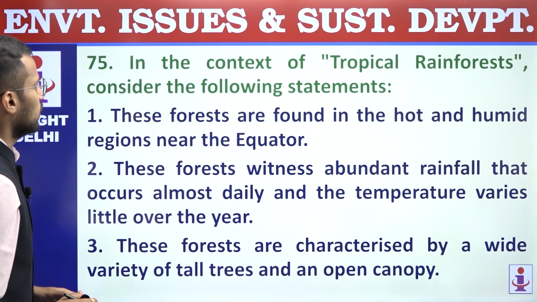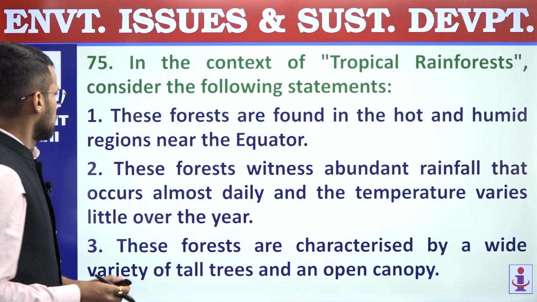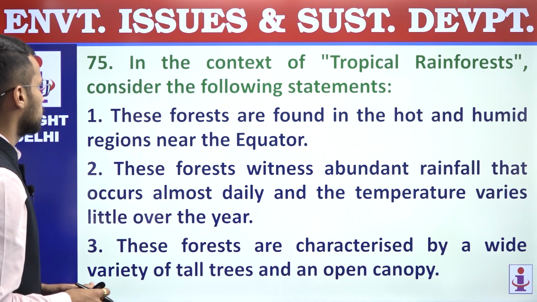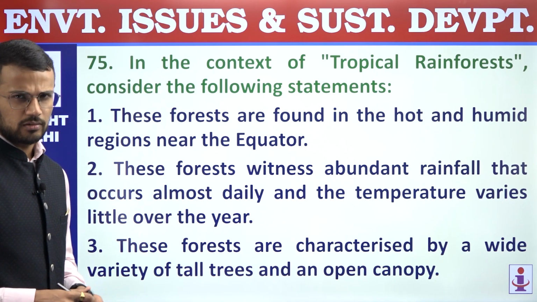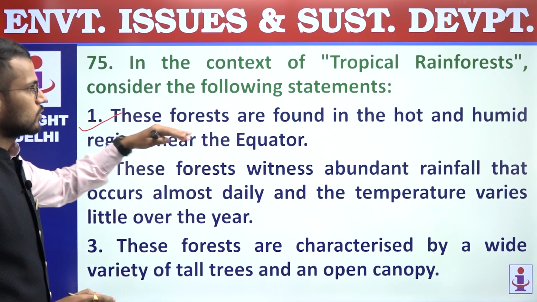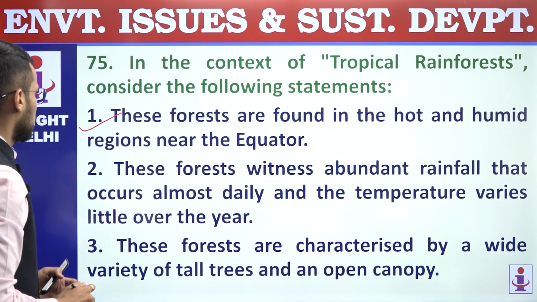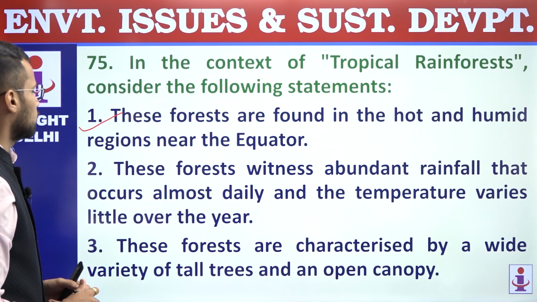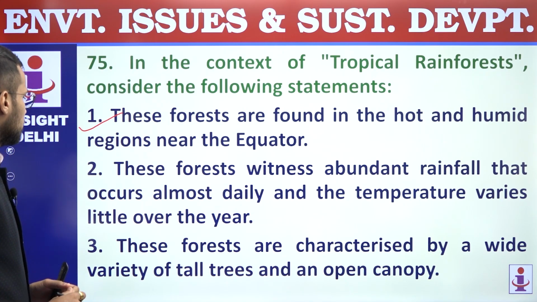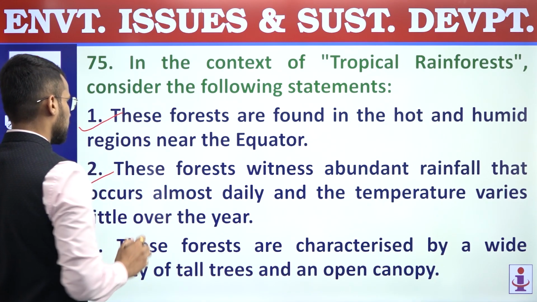75. In the context of tropical rainforest, consider the following statements. First, these forests are found in the hot and humid regions near the equator. Right? So, correct statement. In equatorial region, we have tropical rainforest, and that's why these forests are also called as equatorial rainforest. Second, these forests witness abundant rainfall that occurs almost daily, and the temperature varies little over the year. Right, so this statement is also a correct statement.